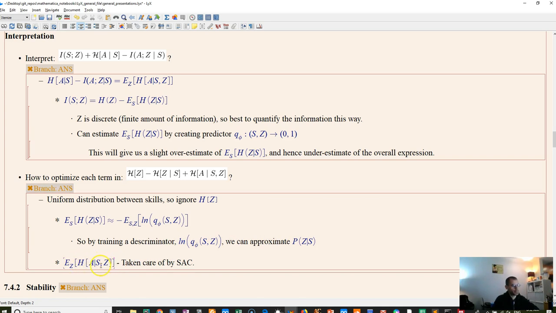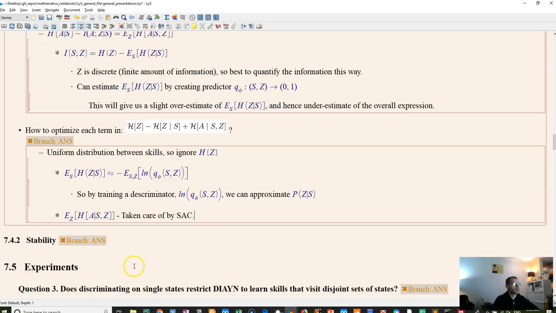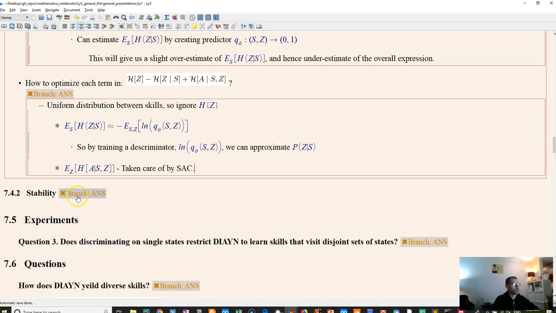And then for this term, maximizing the entropy given that you have a certain policy, Z, for that skill, this is taken care of by soft actor critic or any maximum entropy formulation, Q-learning type formulation. Cool. So they have an interesting comment about stability.